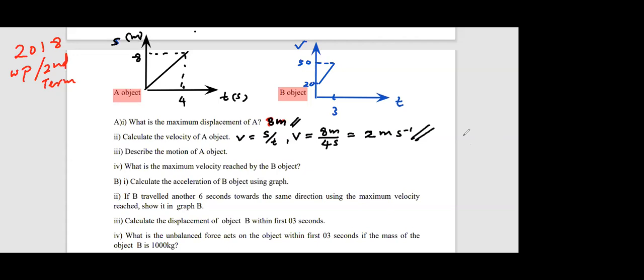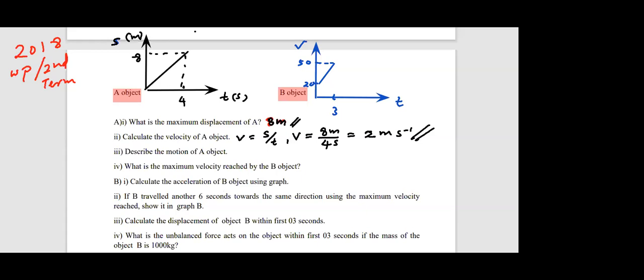It travels with uniform velocity. Okay? Right. So check the others also. The answer is uniform velocity.